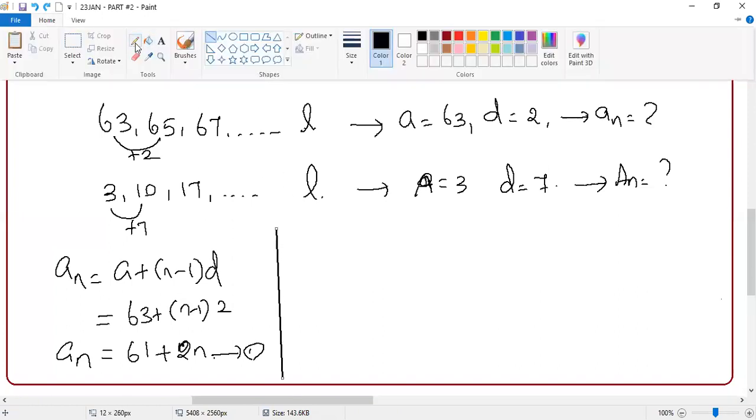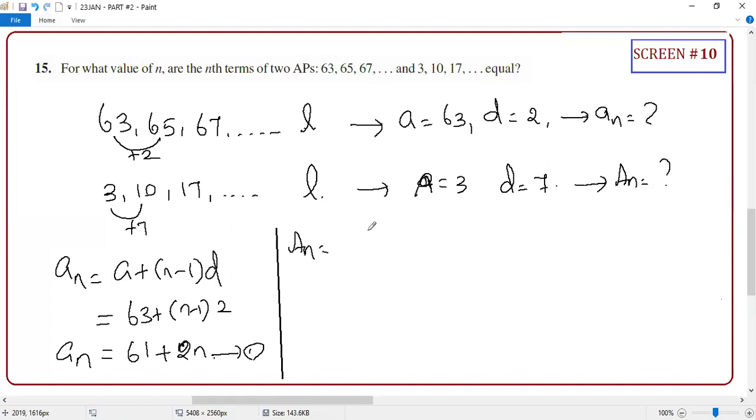Nth term of the second AP. AN equal to what? Same, A plus N minus 1 into D. So capital A is 3, N minus 1 into D is 7N minus 7. The answer is 3 minus 7, which is minus 4. So basically, can I write 7N minus 4? Correct or not? Equation number 2.